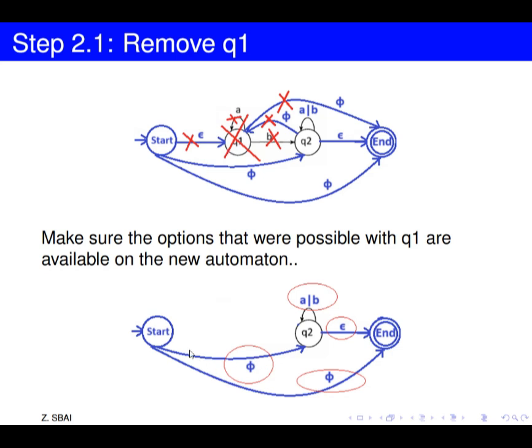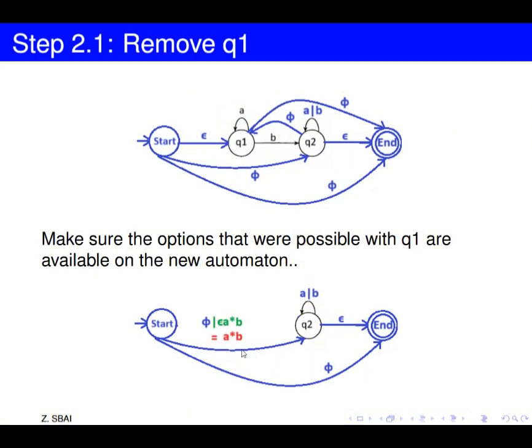We will change the transition going from start to Q2 by adding the other option if we went from start to Q1, then from Q1 to Q2. Okay, we will write down here on the transition the other possible option if we went through Q1. Also, we will change this one by saying what will be the regular expression if we go to Q2 via Q1, and so on.